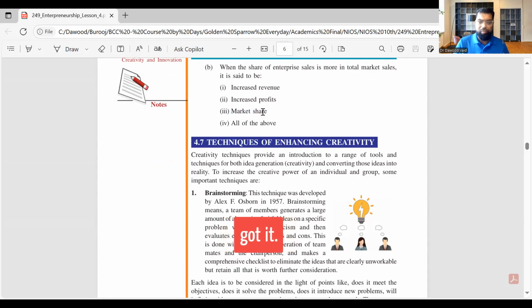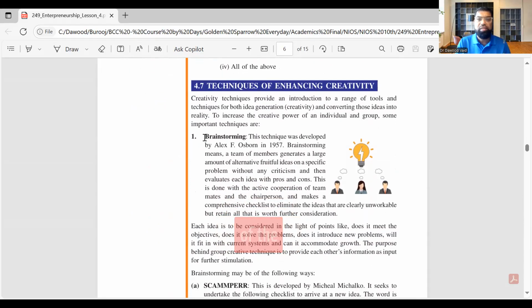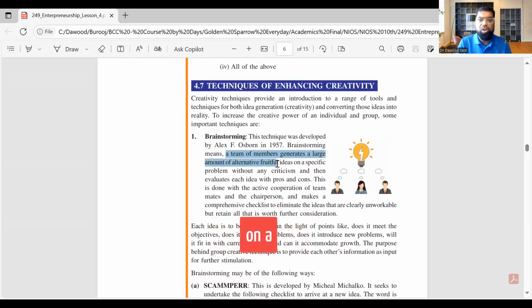So about it. Let me go to my favorite part. We're almost done, 10 minutes. So I'll do 5 minutes and then I'll quickly close. How can I increase creativity? There are many ways. So one of the ways, which was given almost 70 years back, 1950s, and 10 years after our independence, remember, by Alex Osborne, was called brainstorming. What is brainstorming? Brainstorming is when a large group of members come together on a specific problem without any criticism or judgment and evaluate an idea.